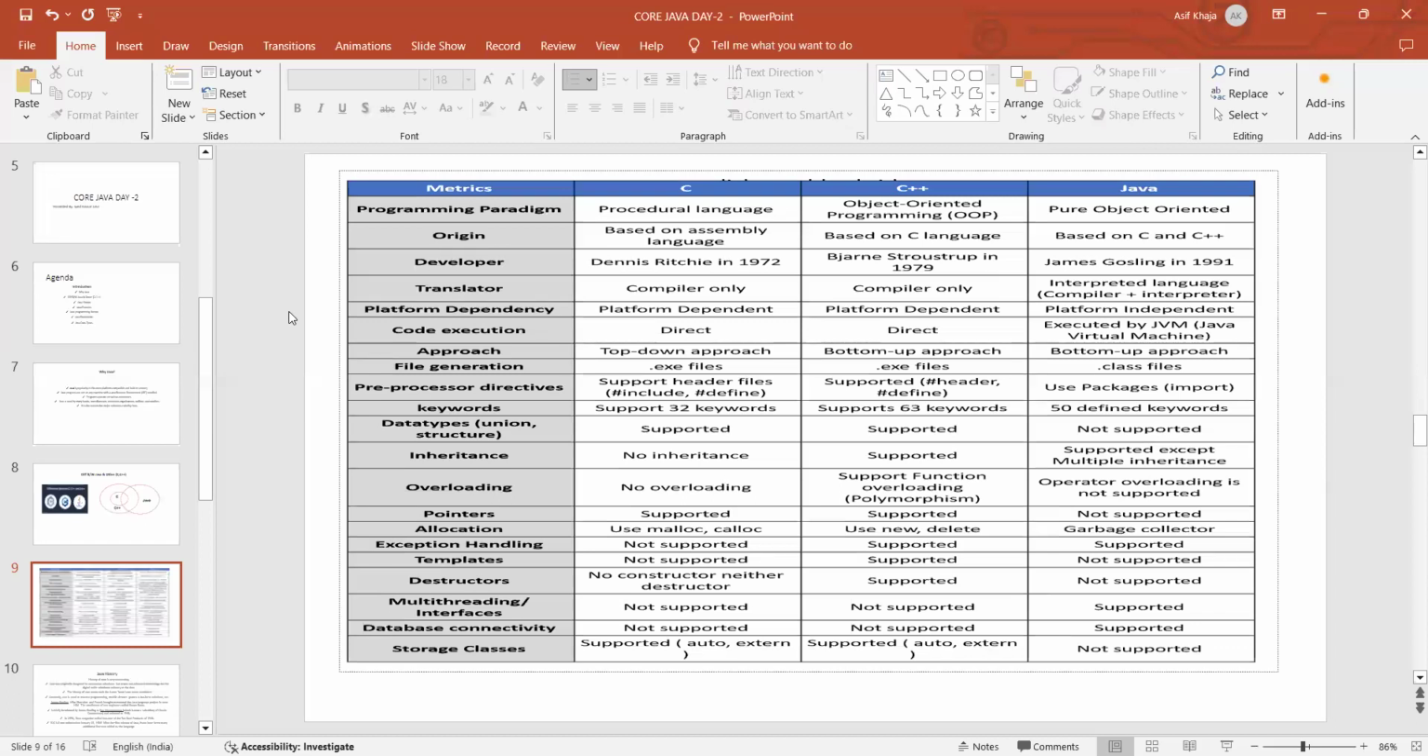Allocation means the memory allocation will be taken care of by the garbage collector in Java. I already told you, right? Memory allocation is not handled by the programmer. It is automatically done by the garbage collector in Java. But when it comes to other programming languages, they use some methods for memory allocation. Like in C, it uses the malloc and calloc methods. In C++, we use the new and delete methods.